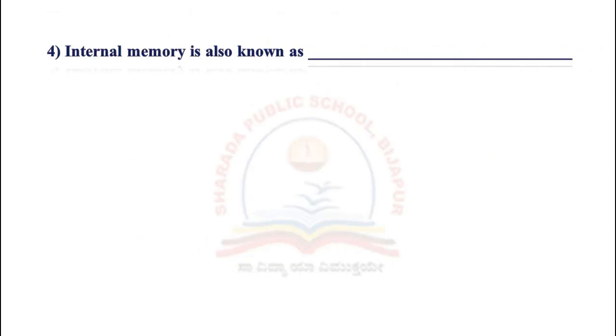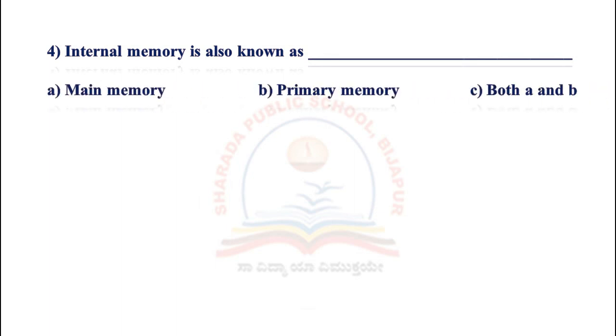4. Internal memory is also known as dash. Options: A. main memory, B. primary memory, C. both A and B. Children, got the answer? Yes, it is option C, both A and B.